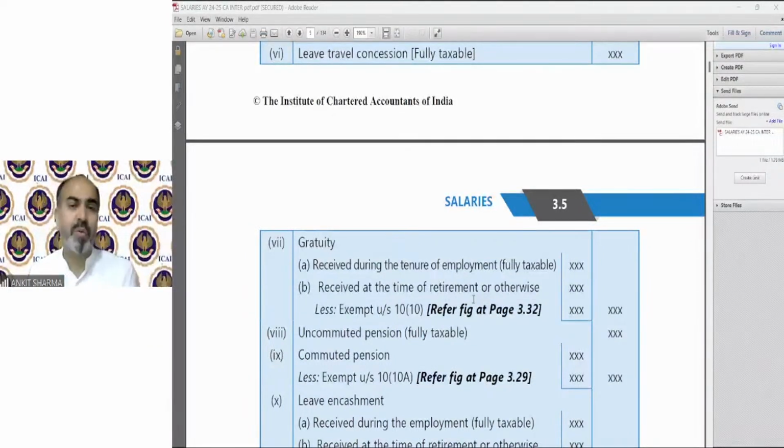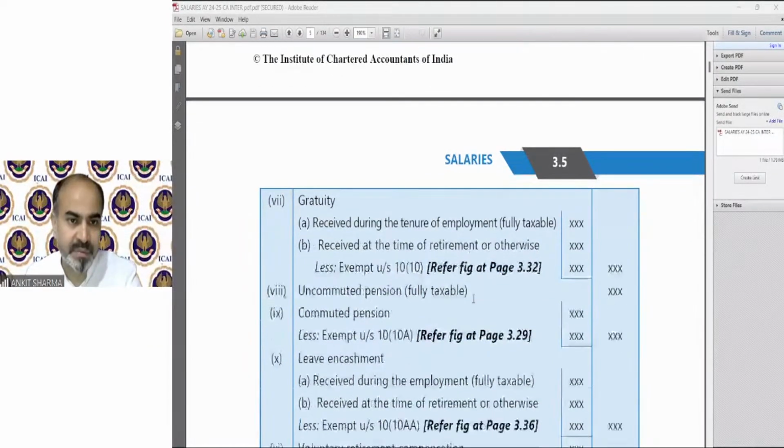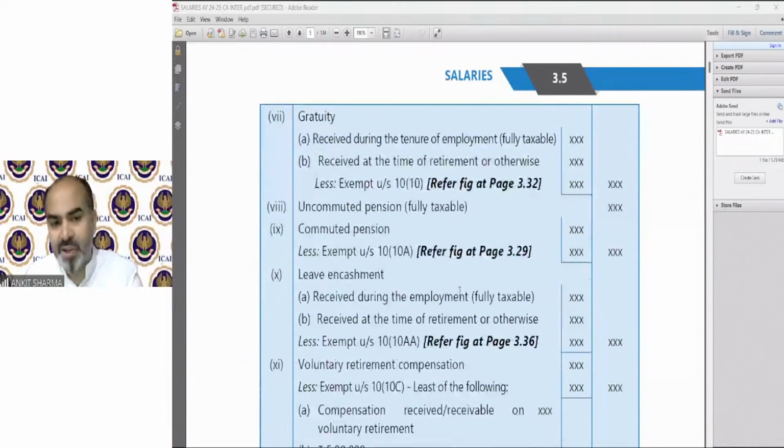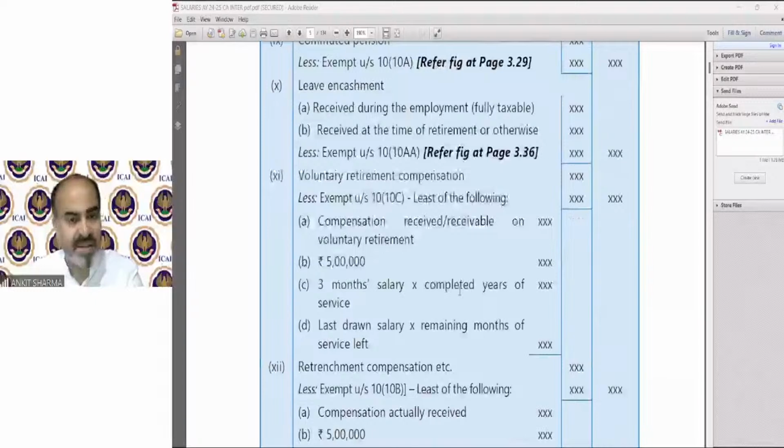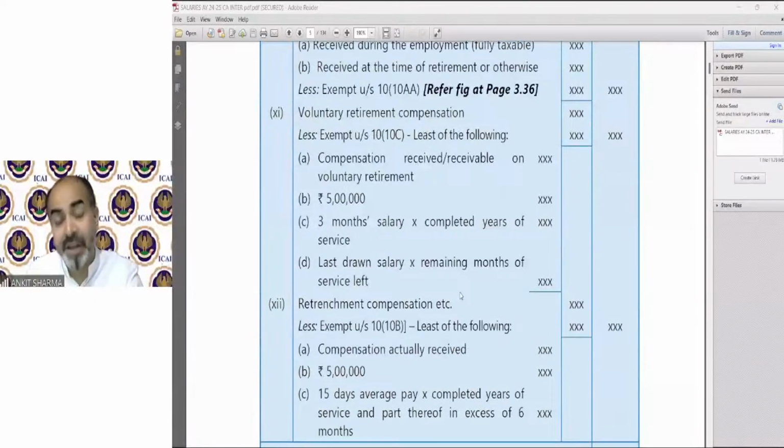Now the fourth component is called compensation: gratuity, pension, leave encashment, VRS, retrenchment, etc. These have to be calculated to solve a question.